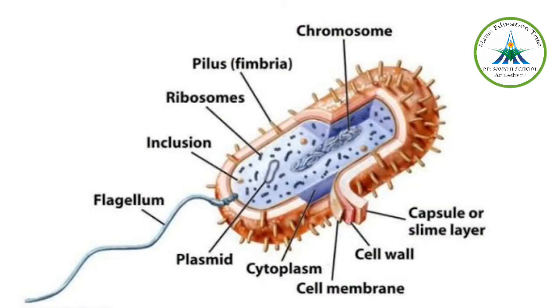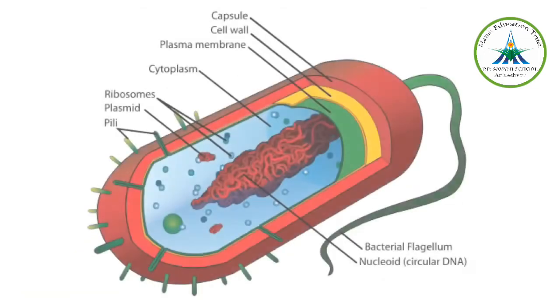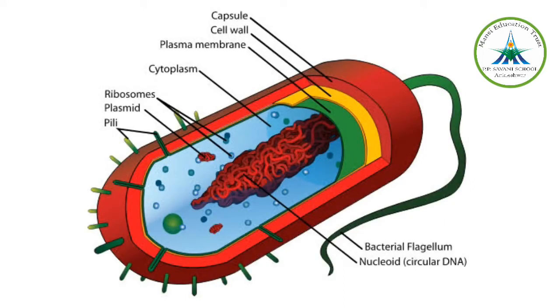When I talk about cytoplasm, it appears granular due to the presence of ribosomes, right? Now ribosomes are the main site for what? Protein synthesis. Yes, and it also stores food, lipid or glycogen granules as well. Now, when I talk about the genetic material, it is in the form of a single circular DNA which is attached to the cell membrane at a point.